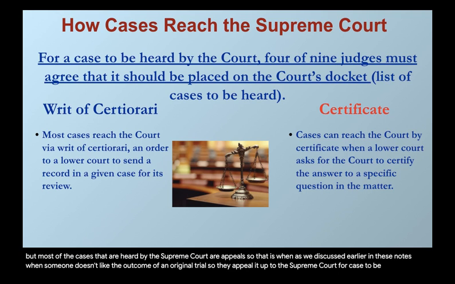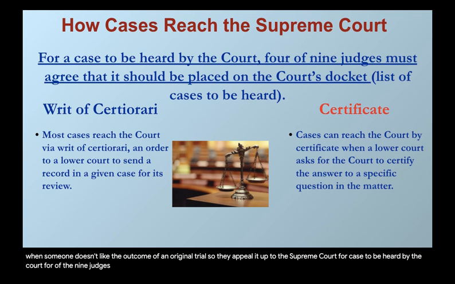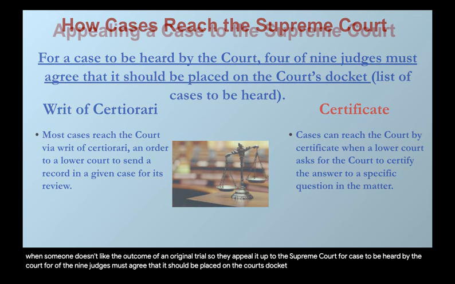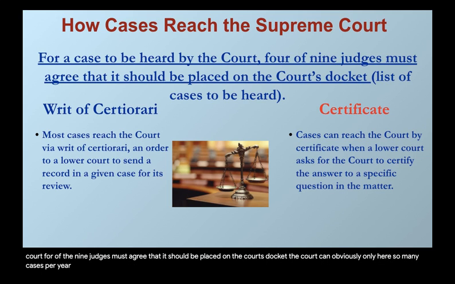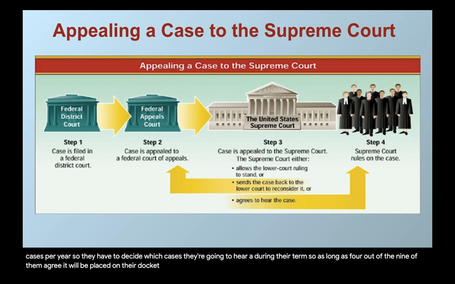For a case to be heard by the court, 4 of the 9 judges must agree that it should be placed on the court's docket. The court can obviously only hear so many cases per year, so they have to decide which cases they are going to hear during their term. As long as 4 out of the 9 of them agree, it will be placed on their docket.